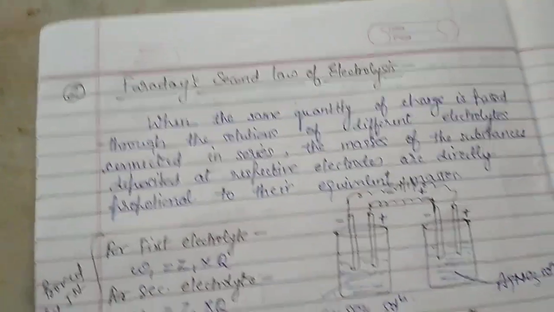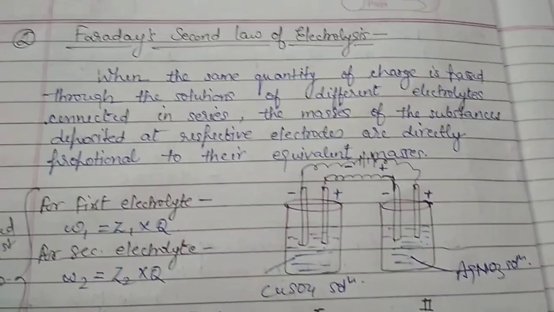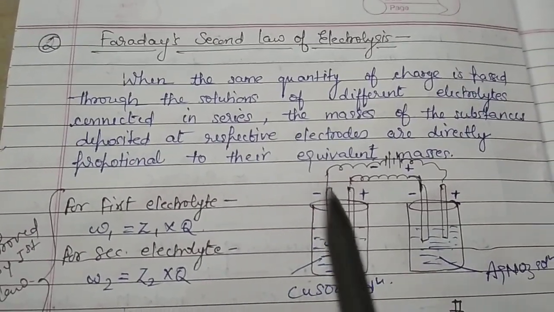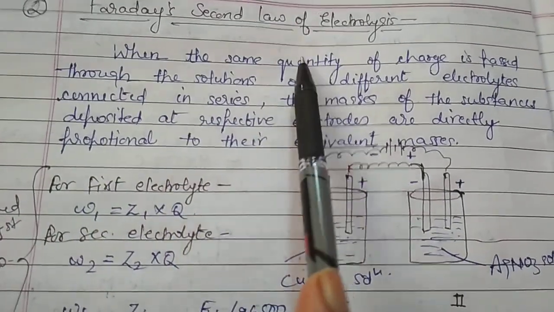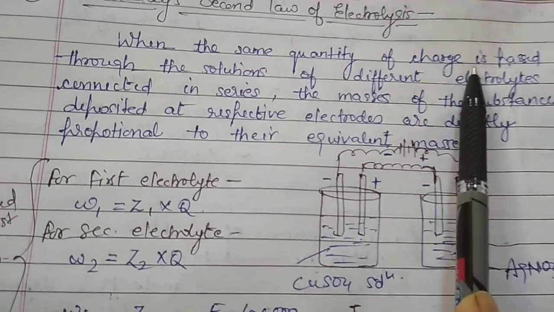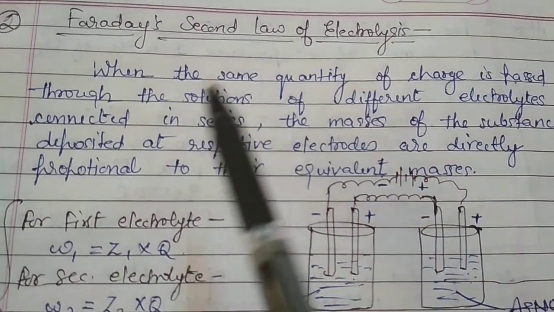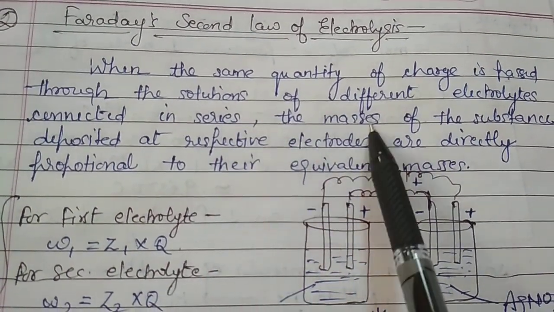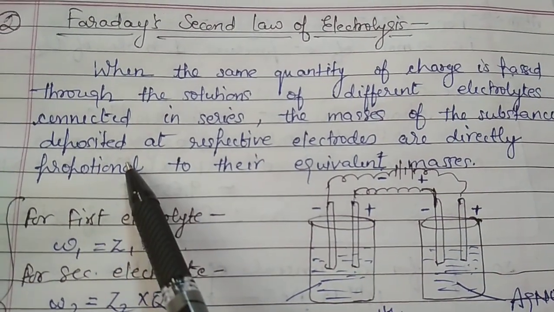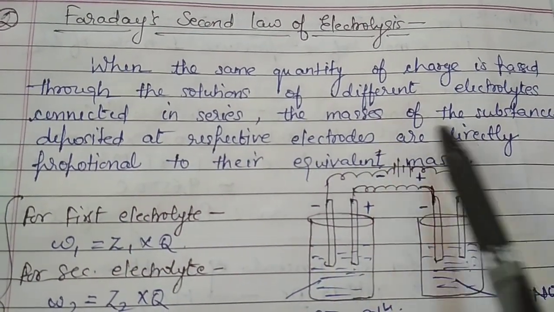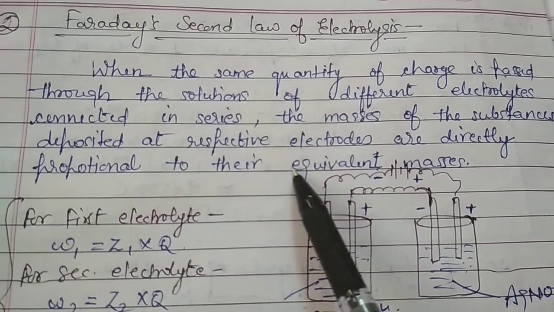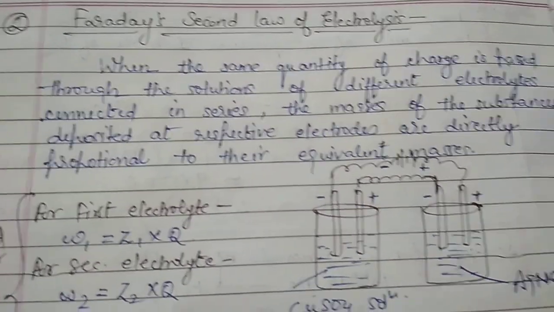Now let's see Faraday's second law. What is the second law? First read the law. When the same quantity of charge is passed through the solution of different electrolytes connected in series, the masses of the substance deposited at respective electrodes are directly proportional to their equivalent masses.